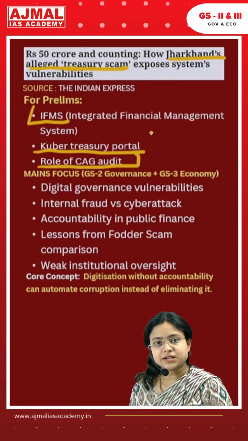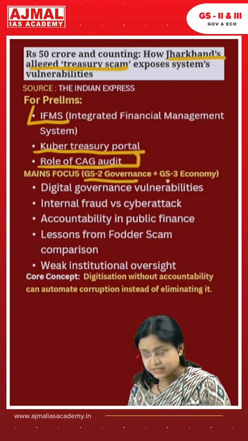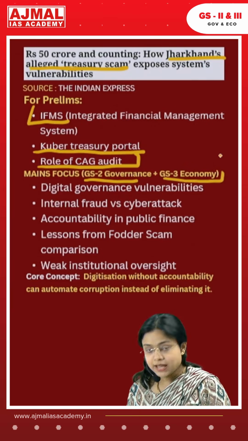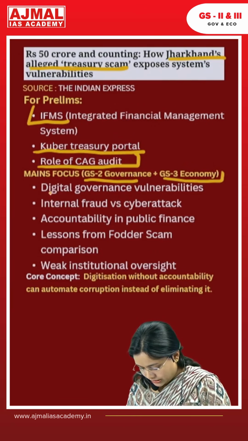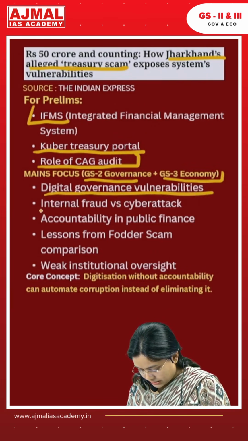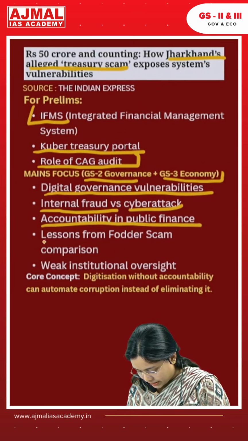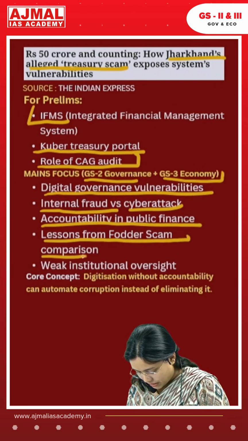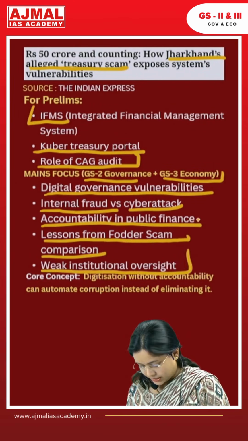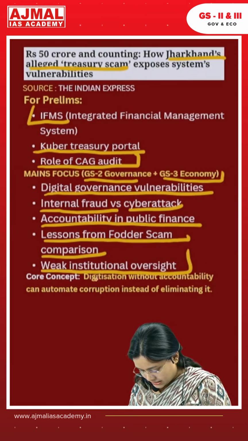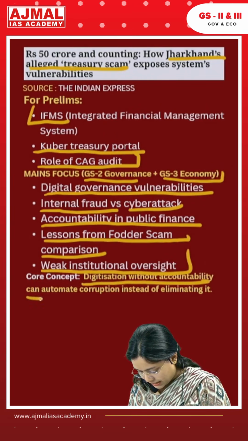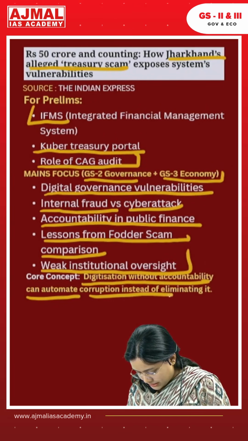For mains perspective, this article is important for GS paper 2 governance and GS paper 3 economy point of view, and it can be linked to the topic of digital governance vulnerabilities, internal fraud versus cyber attack, accountability in public finance, lesson from Podar scam comparison, weak institutional oversight. The core idea of this article is digitalization without accountability can automate corruption itself instead of eliminating it.